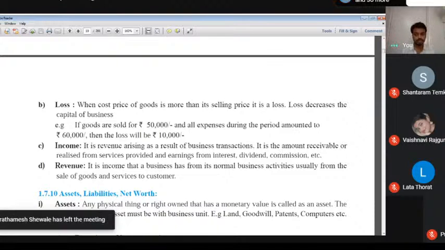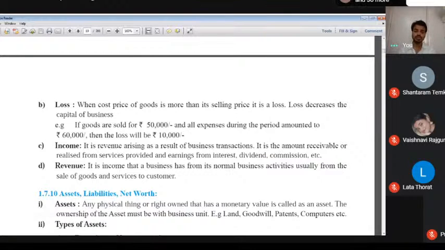Then last point, revenue. It is an income that a business has from its normal business activities, usually from the sales of goods and services to customers. Remember, income that a business has from its normal business activities, usually from the sale of goods and services. That's what is called revenue.